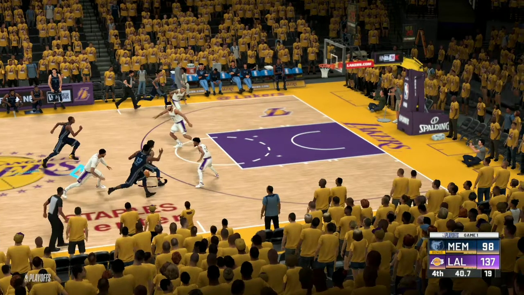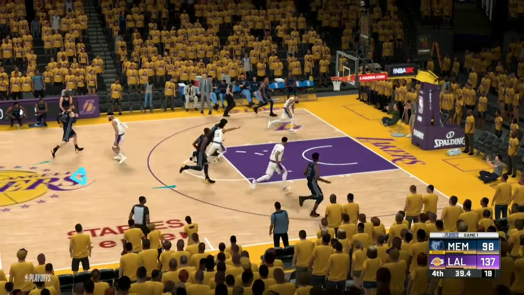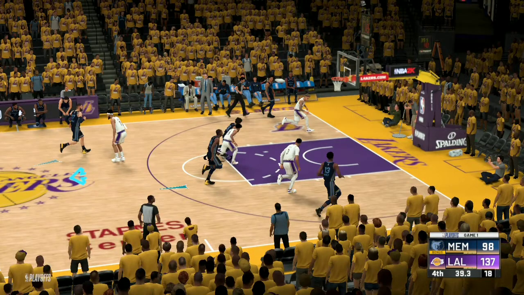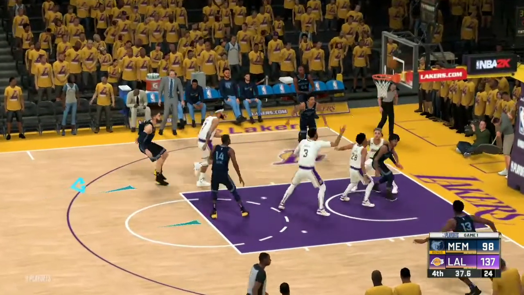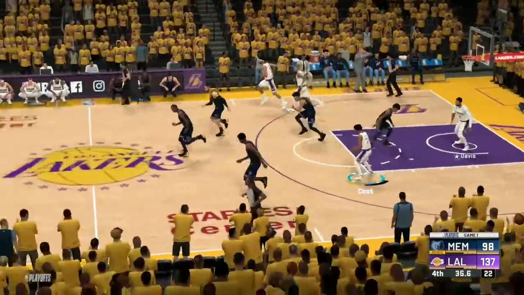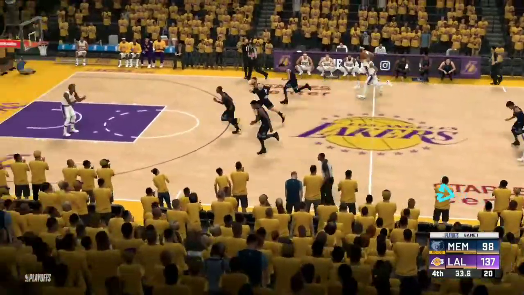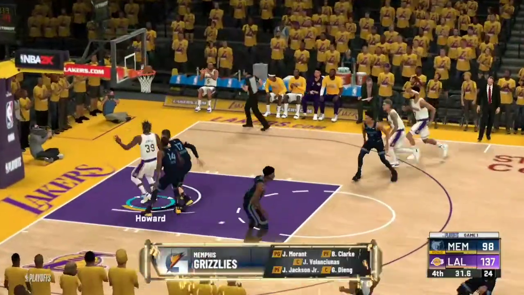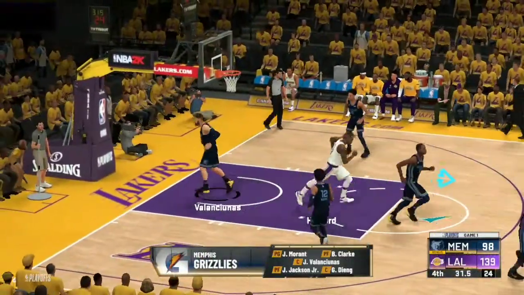Ja Morant. Okay, good, guarded by Quinn Cook here. Goes up and he misses that one. So Anthony Davis is again grabbing the rebound. Quinn Cook passes to Dwight Howard. Good long pass, and Dwight Howard nails that down.